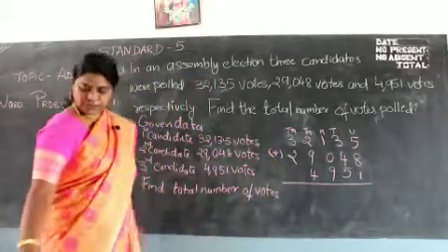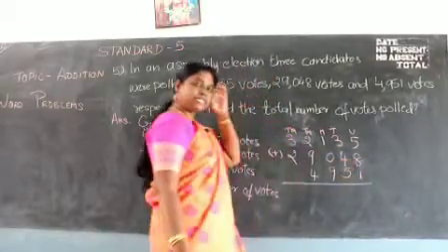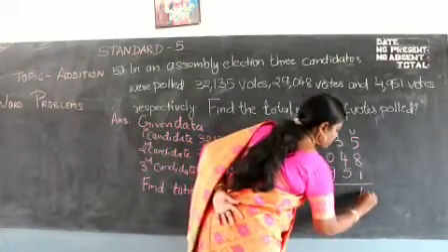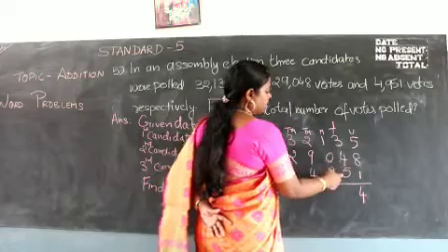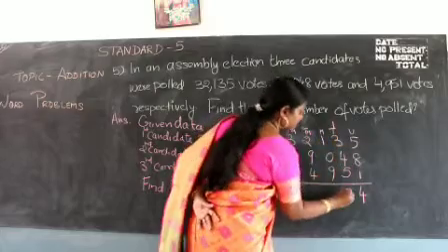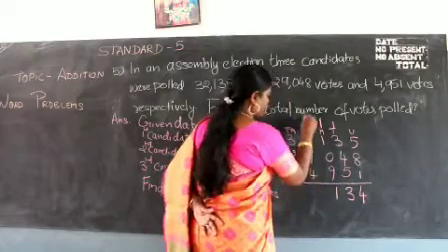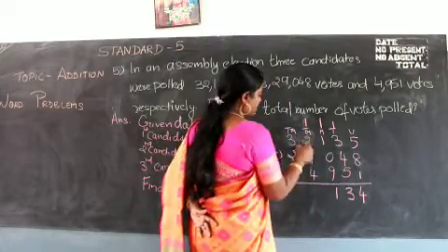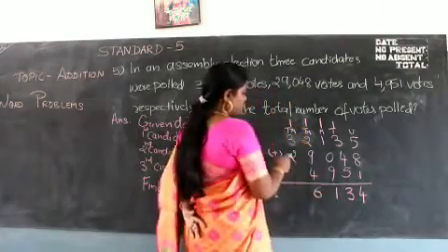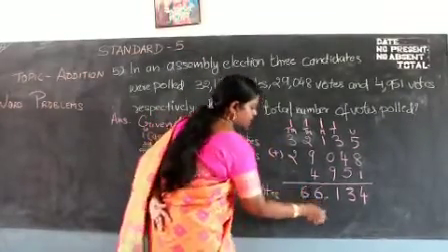Okay, now we're going to do the addition. So it is 5 plus 8 plus 1. Take the bigger number. 8 in your mind, 5 in your hand. 8, 9, 10, 11, 12, 13 plus 1, 14. 4, carry 1. Okay, 5 plus 4 is 9. 9 plus 3, 9, 10, 11, 12, and this is 13. 3, carry 1. 9 plus 1 is 10. 10 plus 1 is 11. 1, carry 1. 9 plus 1 is 10, 10 plus 4 is 14, 15, 16, 6, carry 1. So here you don't have anything, so you add 3 plus 2, which is 5, plus 1, 6. So this is your answer.